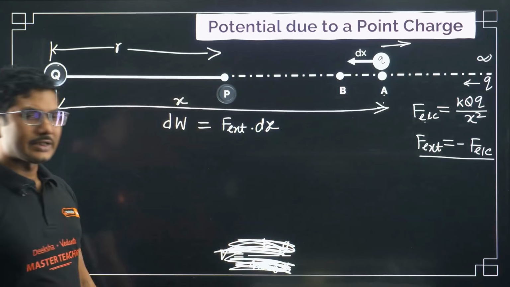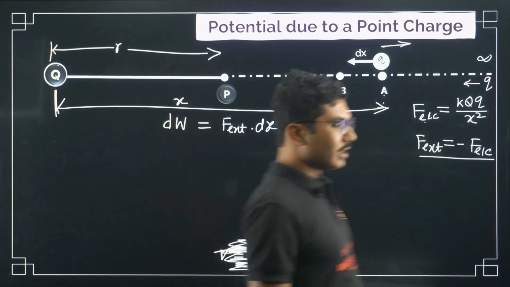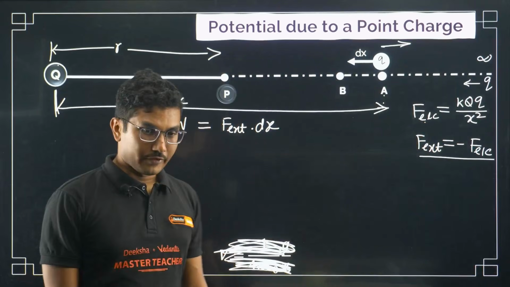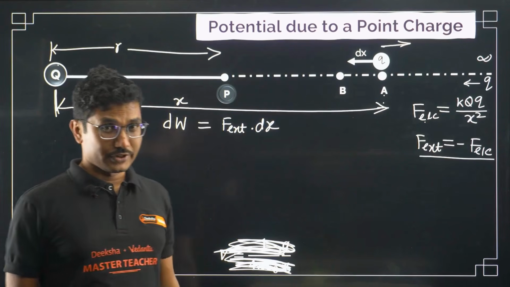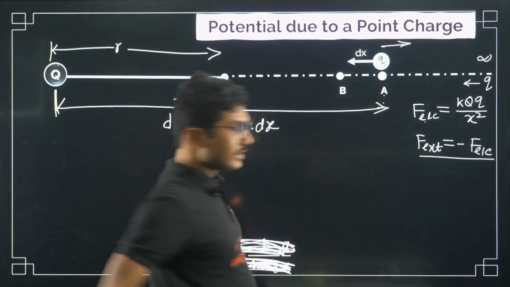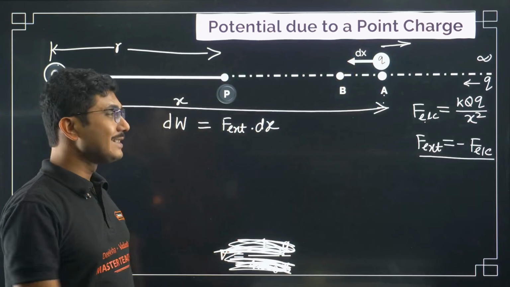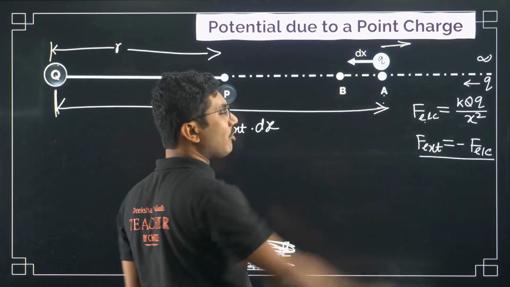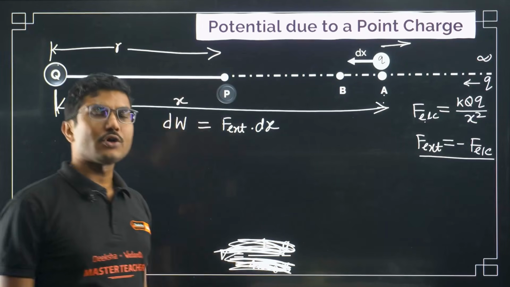Now you said, sir, that it is only applicable for constant forces, not for variable forces. Obviously here the force is varying. So I will say that this dx distance is so small that we can consider that during this small distance the force is almost constant.